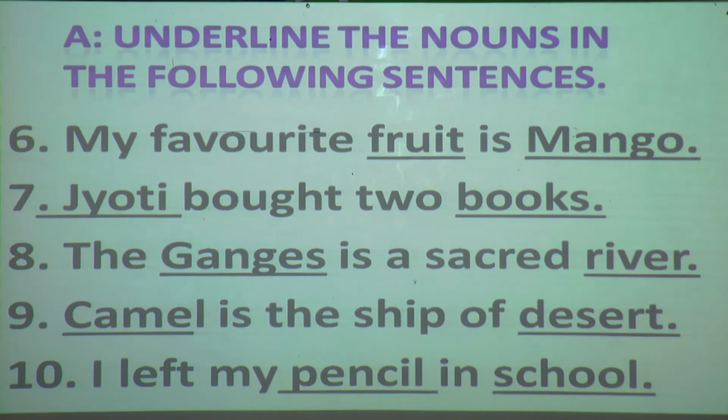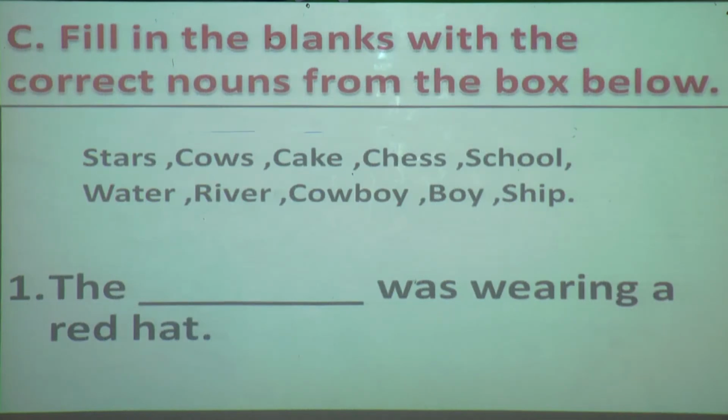What is that? Fill in the blanks with the correct noun from the box below. What is there? Fill in the blanks with the correct nouns from the box given below. Can you see here, students, what is given? Some nouns are given. So what you have to do? You have to read that sentence. And which particular noun you feel should come in this sentence, that noun you have to put in that blank.